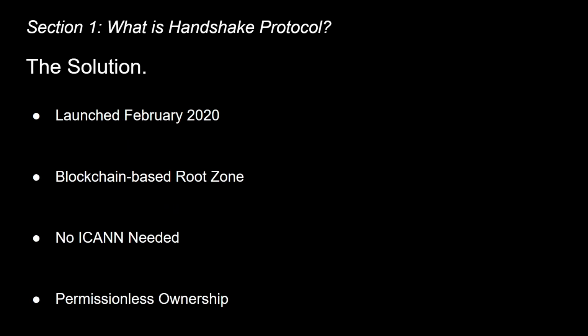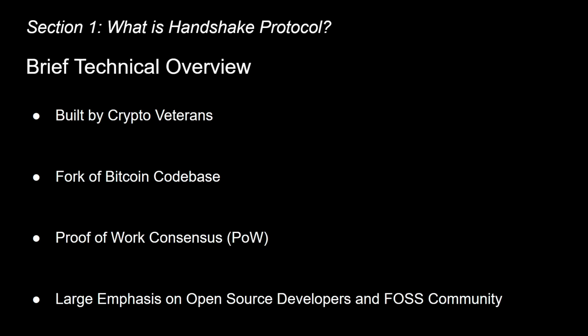Handshake launched in February 2020 with a radical idea, as you can see here. What if we could replace the root zone, the very top of the DNS hierarchy, with a decentralized blockchain? No ICANN, no central authority, just a permissionless system where anyone can own a top-level domain. The protocol was built by the same team behind some of crypto's most important infrastructure. It's a fork of the Bitcoin codebase, using proof-of-work consensus.